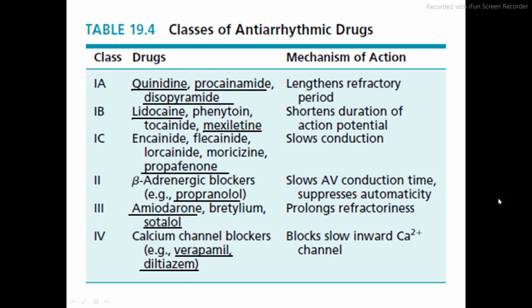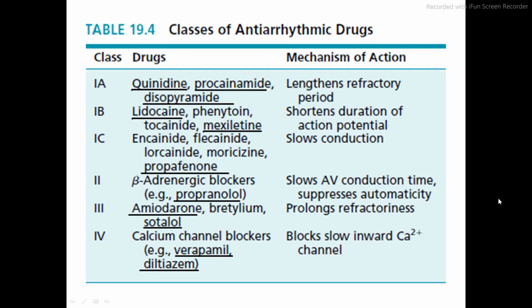Now these antiarrhythmic agents, now we have discussed regarding the arrhythmia. Now this arrhythmia is further classified into several classes, that is the sinus tachycardia, then the atrial flutter and fibrillation, then sinus bradycardia, then sick sinus syndrome, then atrioventricular block, then the premature ventricular contraction, then paroxysmal supraventricular tachycardia, then re-entry, then ventricular flutter, ventricular fibrillation. So there are around 9 to 10 subclasses of the arrhythmias.